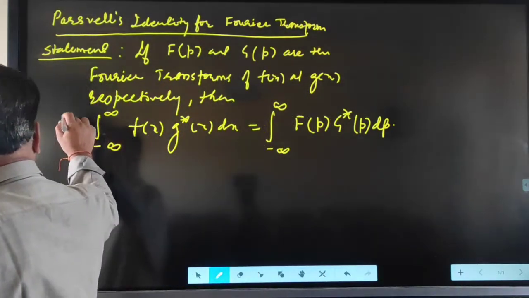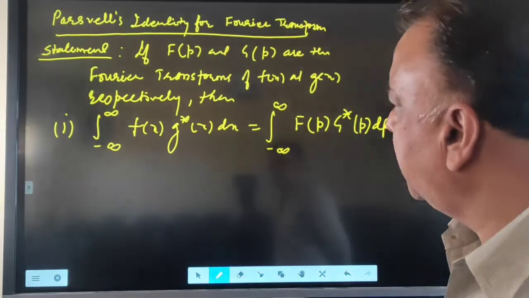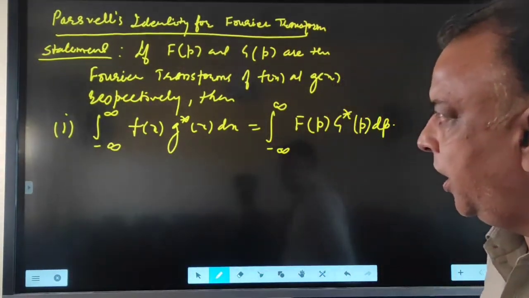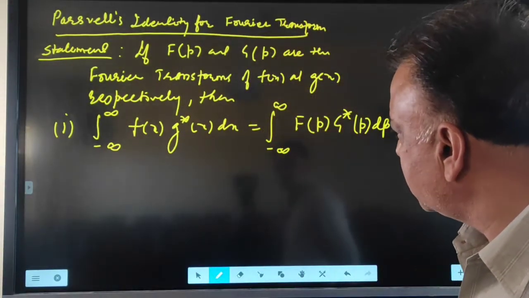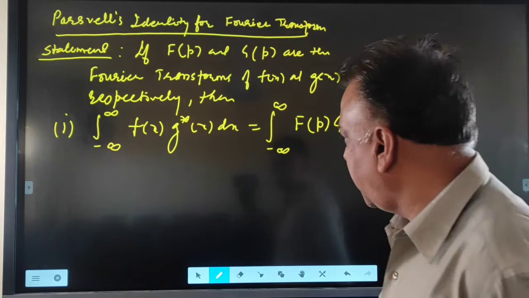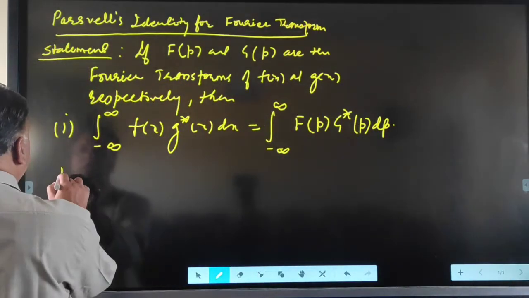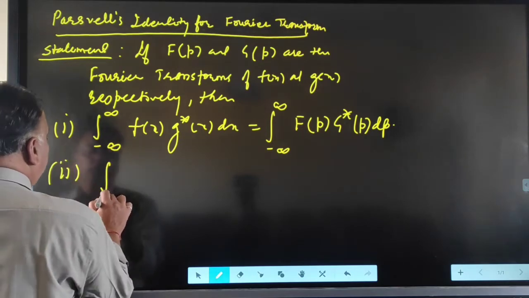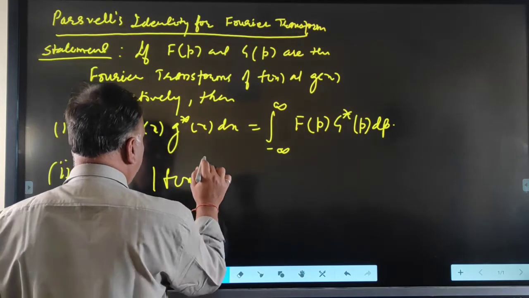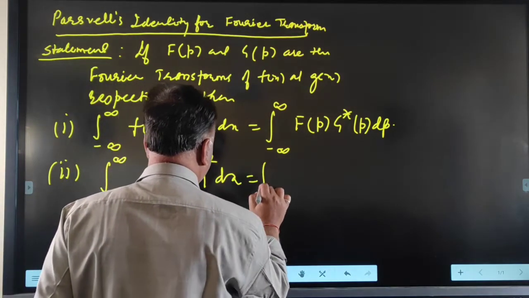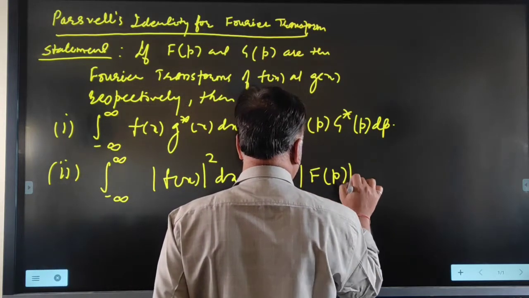First one, the Parseval's identity for the complex Fourier transformation is integral minus infinity to infinity fx into g star x dx is equal to integral minus infinity to infinity fp into g star p dp. And the second one is integral minus infinity to infinity modulus of fx square dx is equal to integral minus infinity to infinity modulus of fp square dp.